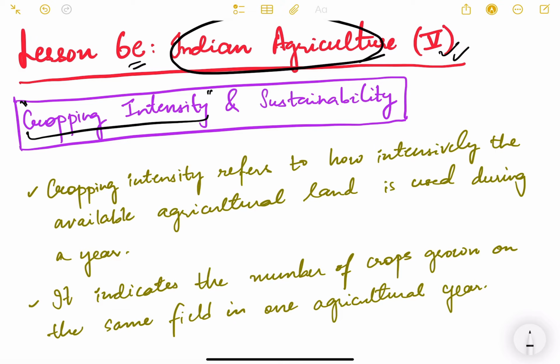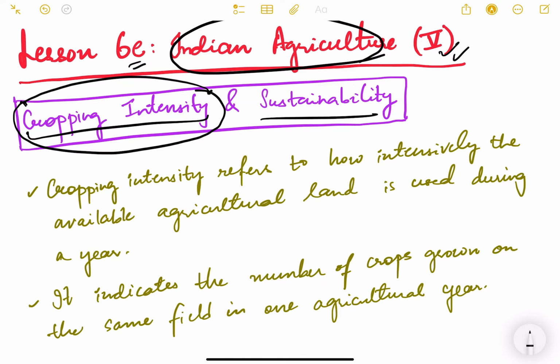Cropping intensity is a slightly different concept, which loosely means how many crops are grown per year on a given land. Okay, so that is a loose definition. We'll see exactly what it means. And ultimately it affects the cropping patterns, friends. If the cropping intensity is more, it means more crops are grown on the same land in a given year, and therefore the cropping patterns emerge depending on that.